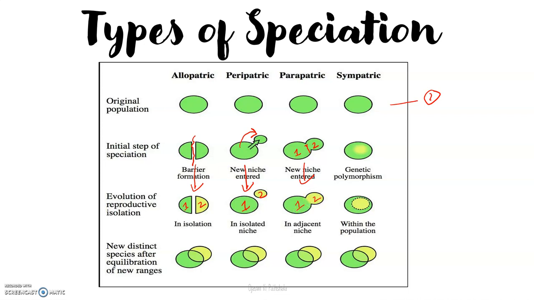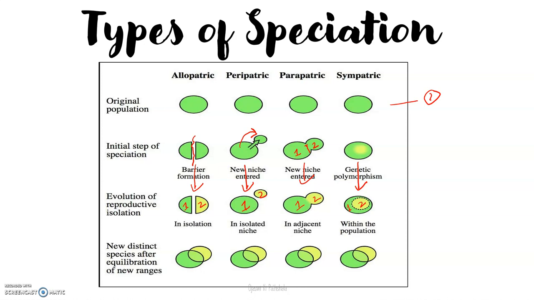Next is sympatric. In the case of sympatric, there is no isolation, zero isolation present among the population. Due to some genetic polymorphism over a long period of evolutionary process, they get converted into two different species within the same population only. So this is how this classification happens.